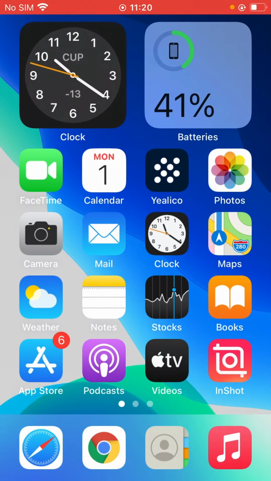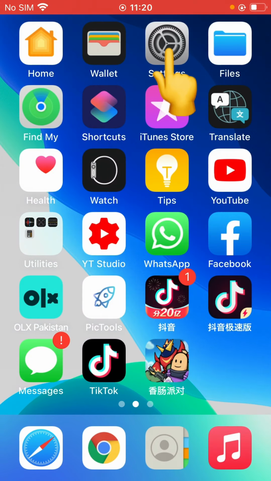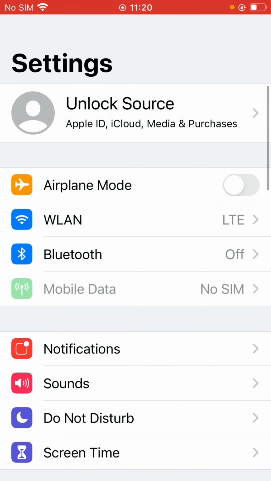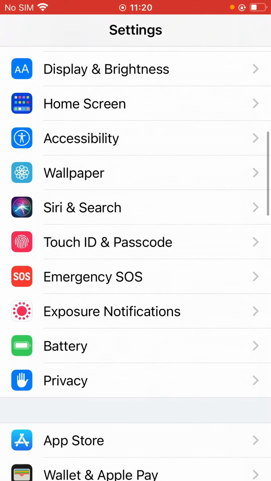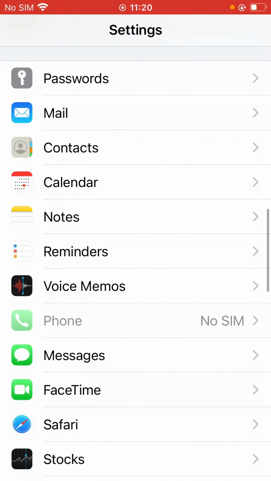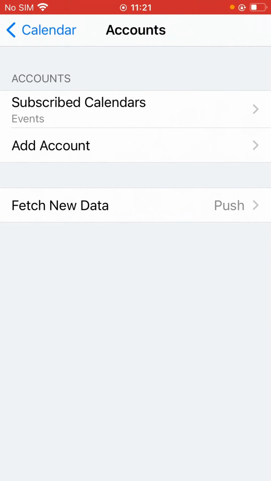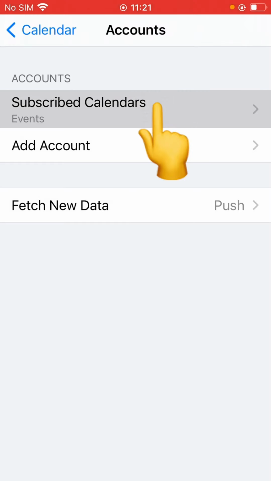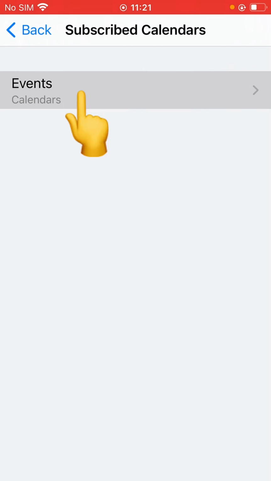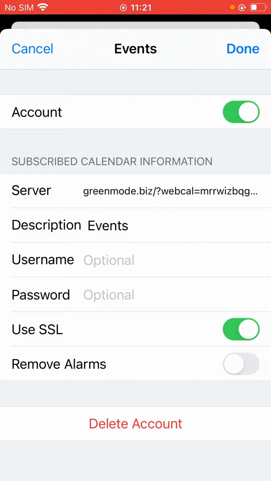How to fix it? First of all, open settings. Scroll down, tap on calendar, and now tap on accounts. Here is the subscribed calendar event. Tap it again, and delete it.